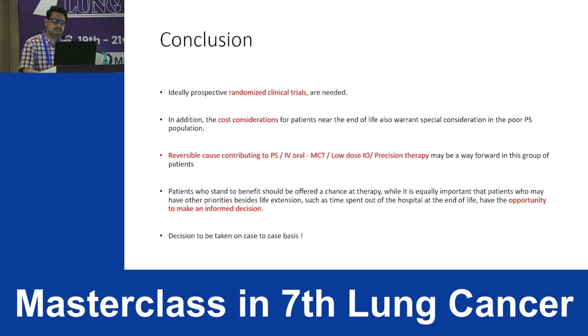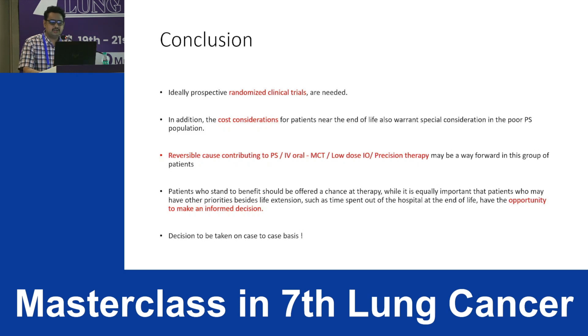To conclude, ideally this setting requires a randomized controlled trial. There are a lot of issues and cost considerations since these patients have to further plan for end-of-life care. In these patients, addressing reversible causes contributing to worsening of PS, use of IV or oral metronomic chemotherapy, low-dose immunotherapy as we are using in head and neck cancers, and precision therapy may be the way forward in this poor PS group.